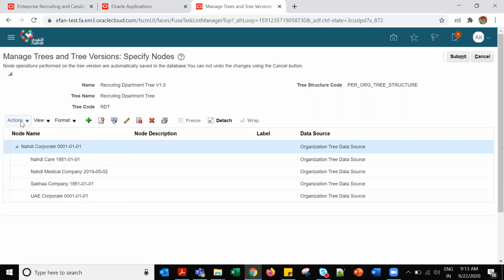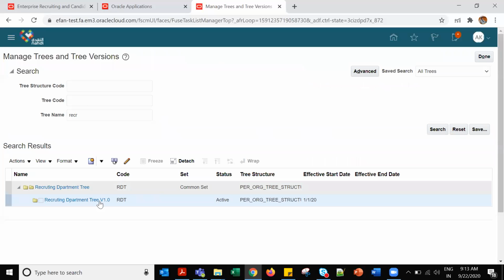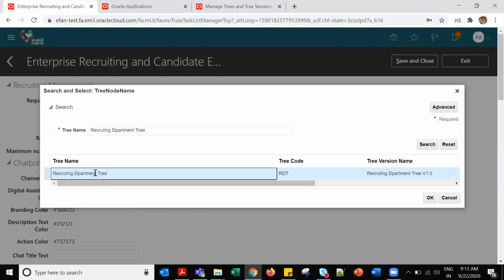I don't want to do any changes here because cancel also won't allow. So remember, it's kind of a head office, and within that we have 4 branches. That's how the tree structure is. And the same information we are selecting here.